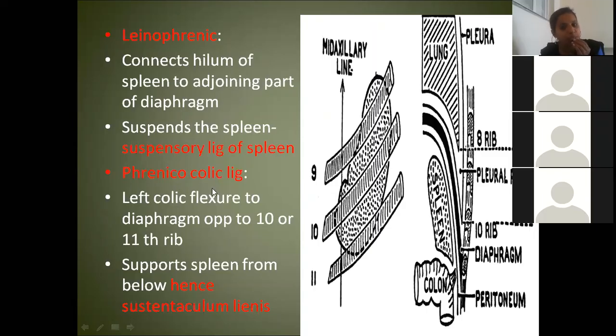From the diaphragm to the left colic flexure it runs, as though you are holding a baby in your hand like this. It supports the spleen from behind, from the left colic flexure to the diaphragm, across the 10th and 11th ribs. This is the phrenicocolic ligament. It is actually suspending the spleen, hence it is called sustentaculum lienis. The special name is given because it is holding, retaining the spleen.